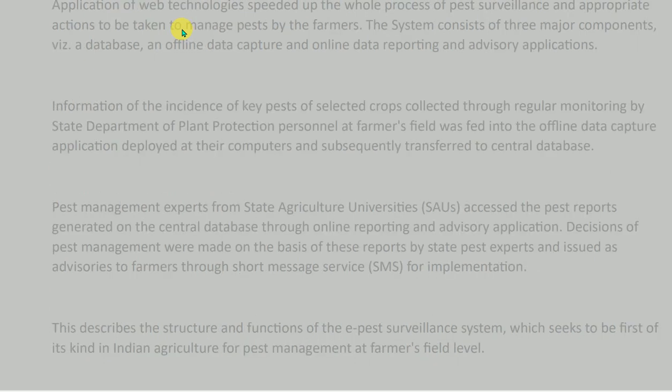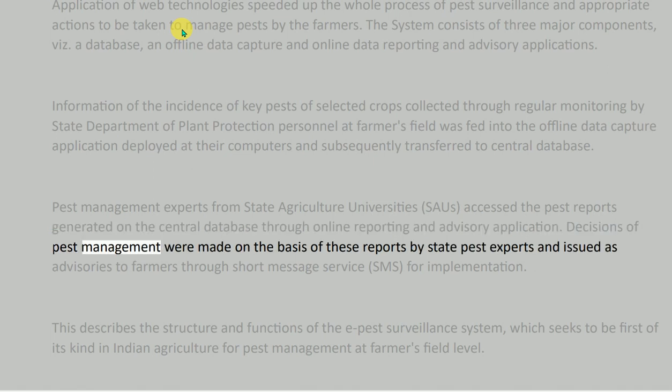Application of web technologies speeded up the whole process of pest surveillance and appropriate actions to be taken to manage pests by the farmers. The system consists of 3 major components, with a database, an offline data capture and online data reporting and advisory applications. Information of the incidence of key pests of selected crops collected through regular monitoring by State Department of Plant Protection personnel at farmers' field was fed into the offline data capture application deployed at their computers and subsequently transferred to central database. Pest management experts from state agriculture universities, SAUs, accessed the pest reports generated on the central database through online reporting and advisory application.